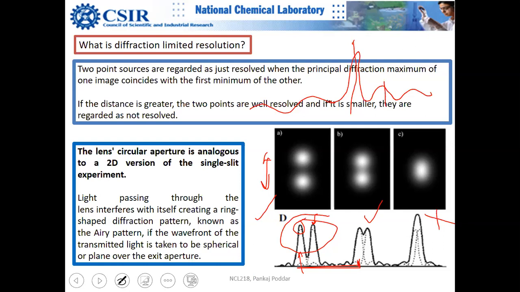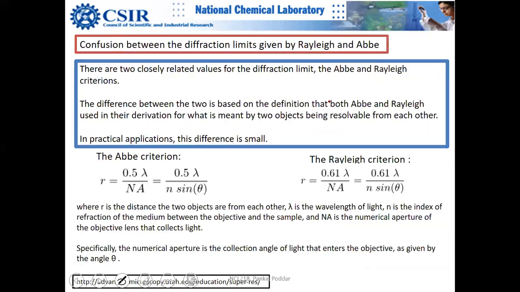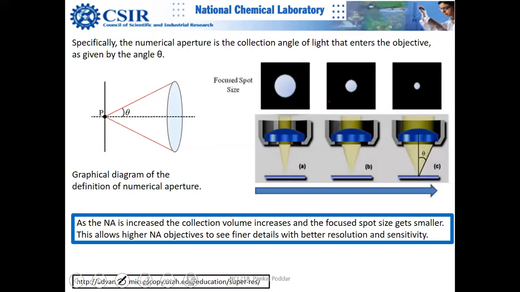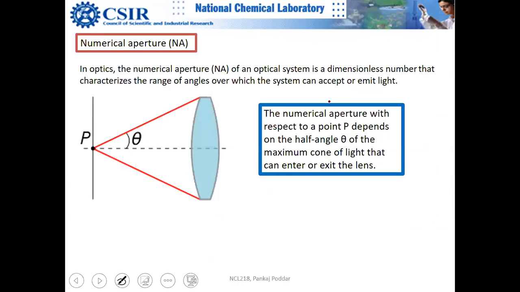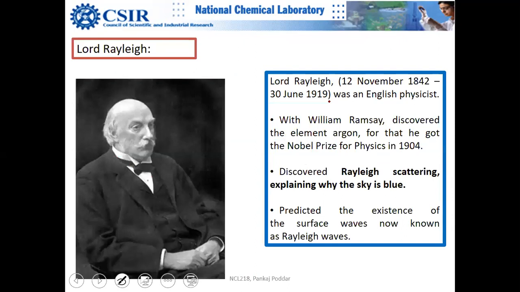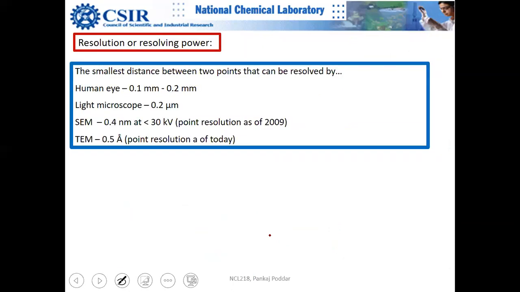This is called an Airy pattern actually. If you look at it from the top, it is basically like a disk. I'll show you an Airy disk if there is an image. Now, if you look at the Airy disk from the side, at the center it's bright, and then this is dark, and then bright.